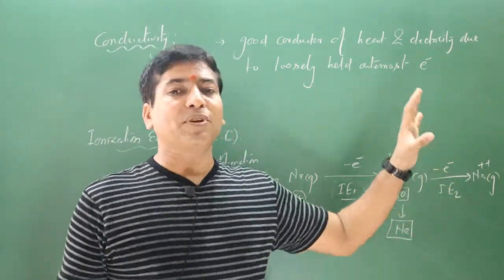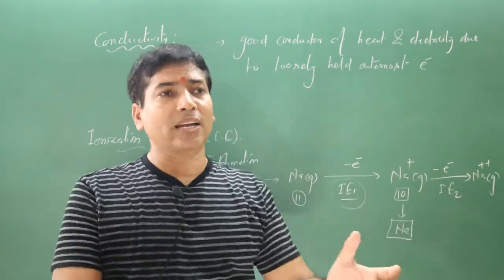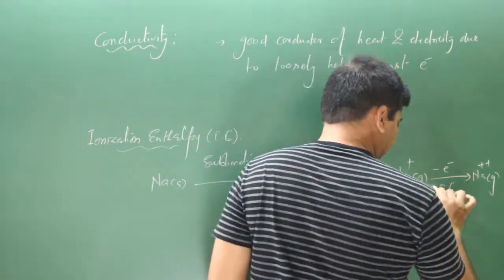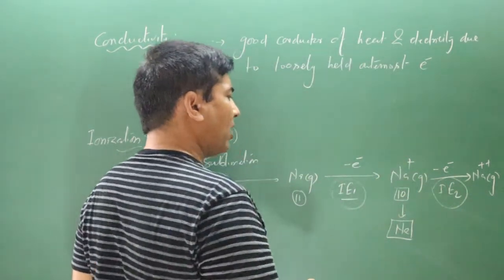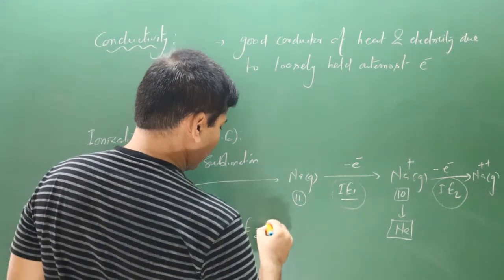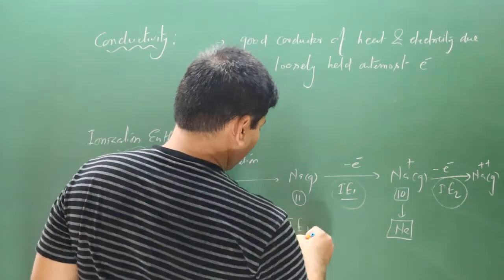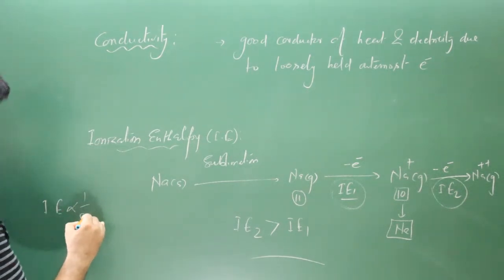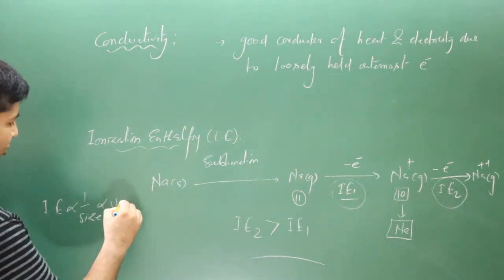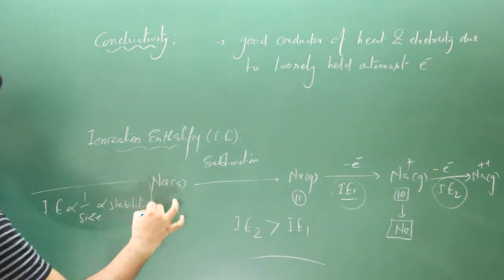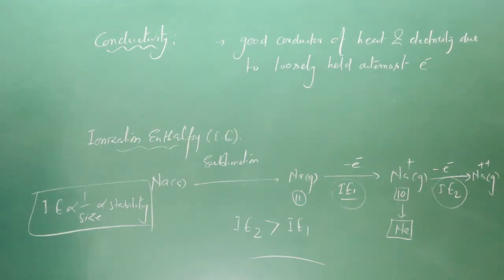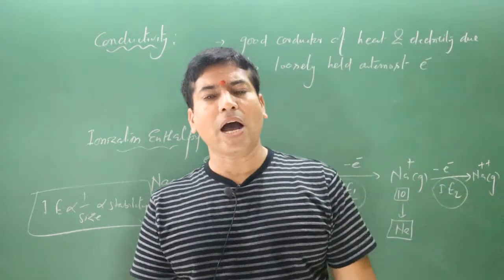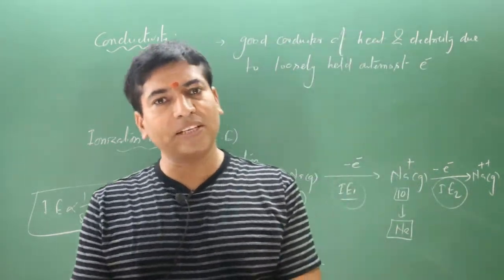From the stable ion, if you remove again some more electrons, a lot of energy will be required. Means this second ionization enthalpy is going to be far greater than first ionization enthalpy. Here we can conclude ionization enthalpy is inversely proportional to size and directly proportional to stability. So higher is the stability, higher is the ionization enthalpy. Very simple concept is there.